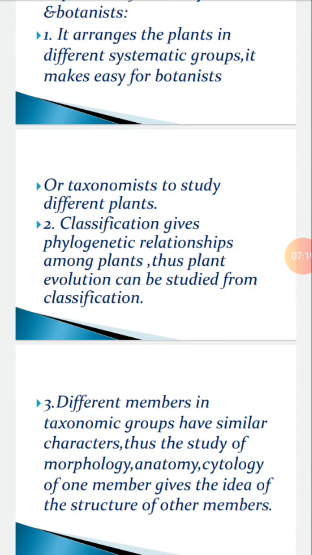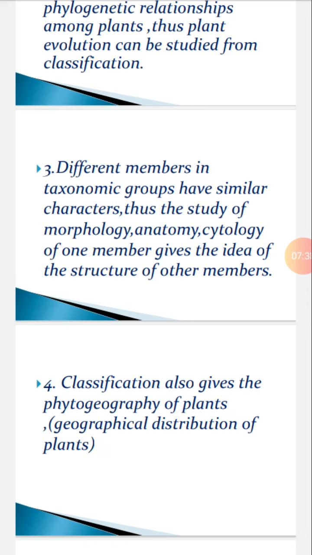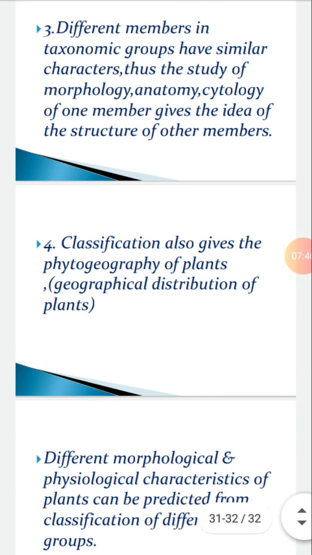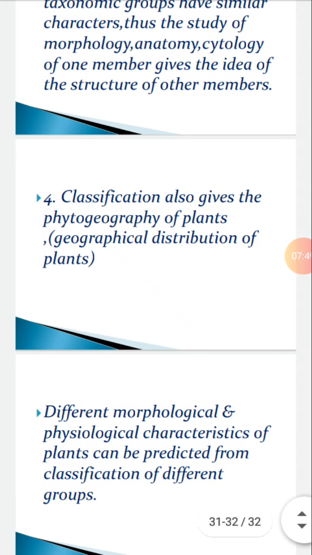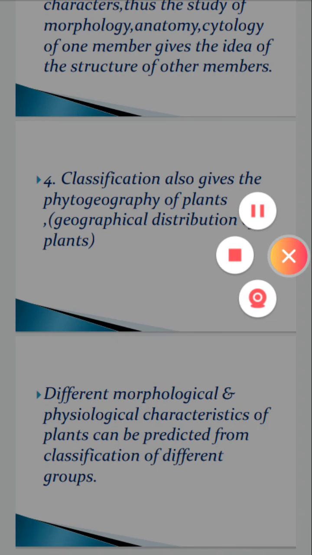Third, different members in taxonomic groups have similar characters. Thus, the study of form, morphology, anatomy, cytology of one member of a group gives an idea about the structure of other members of the group. It also gives details about the phytogeography of plants, that is, the geographical distribution of plants in this world, in which areas which kind of plant is found. Different morphological, physiological, functional characteristics of plants can be predicted from the classification of different groups.